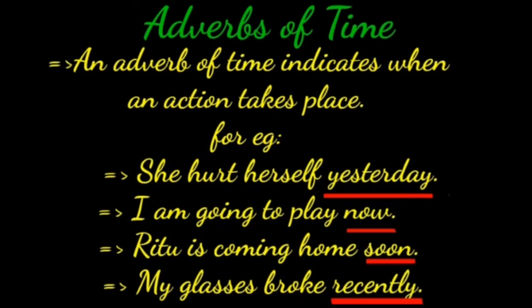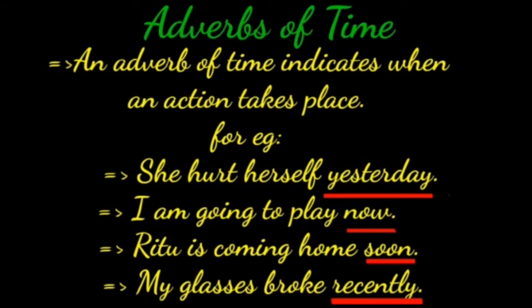Now, moving to the third kind, adverbs of time. An adverb of time indicates when an action takes place. For example, she hurt herself yesterday.